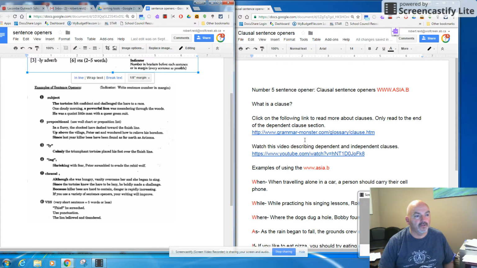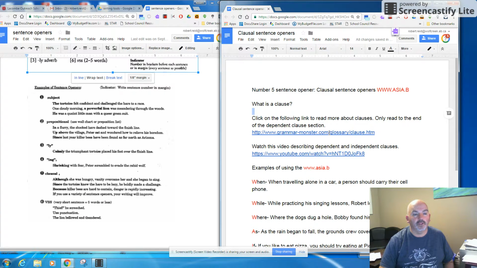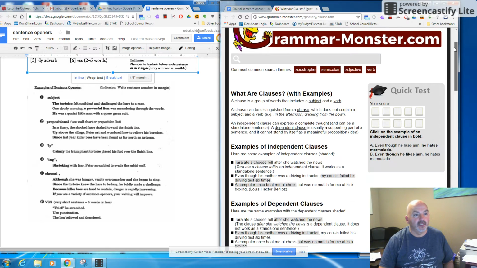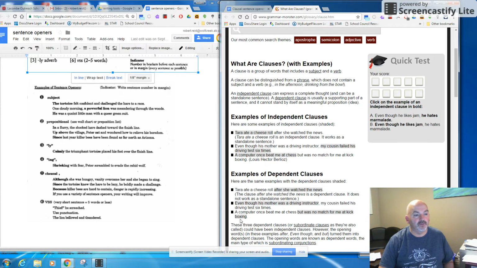What is a clause? The first thing I'd like you to do is open this document that is going to be shared with you. I'll take you to a website that talks about what clauses are, and it gives you some examples. You only have to read to the end of examples of dependent clauses.